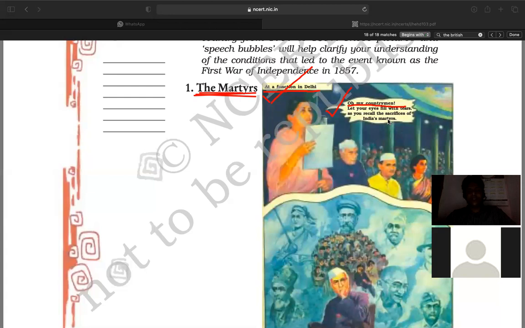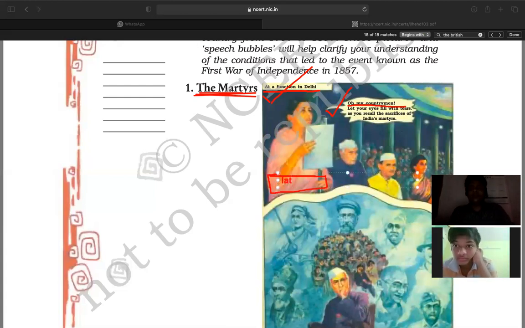where you will find four characters present. The first one is Lata Mangeshkar, who was found singing the song "Aye Mere Watan Ke Logo," and alongside her, Indira Gandhi, Pandit Jawaharlal Nehru, and Lal Bahadur Shastri. The woman here is Lata Mangeshkar, a good singer.